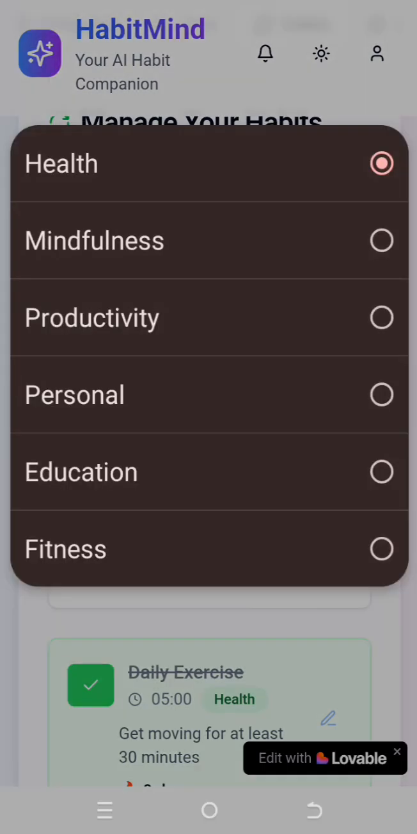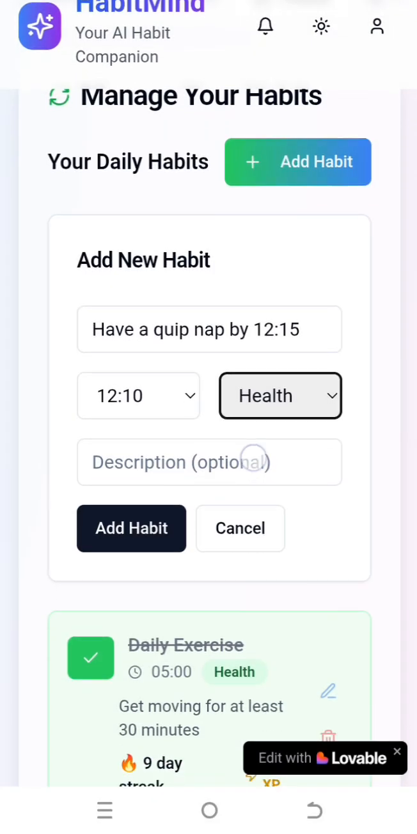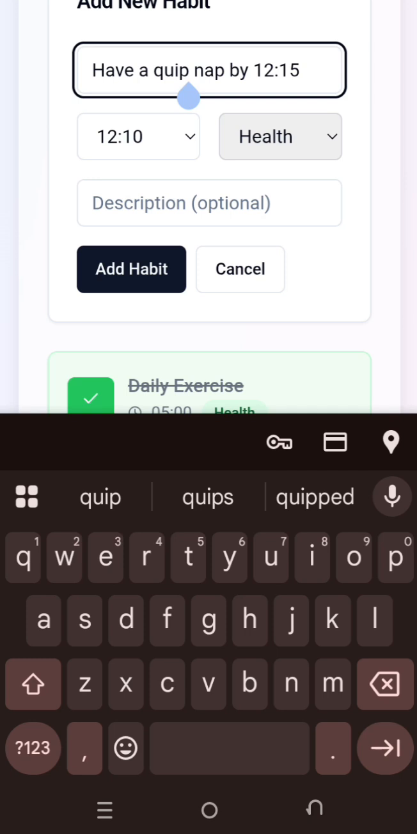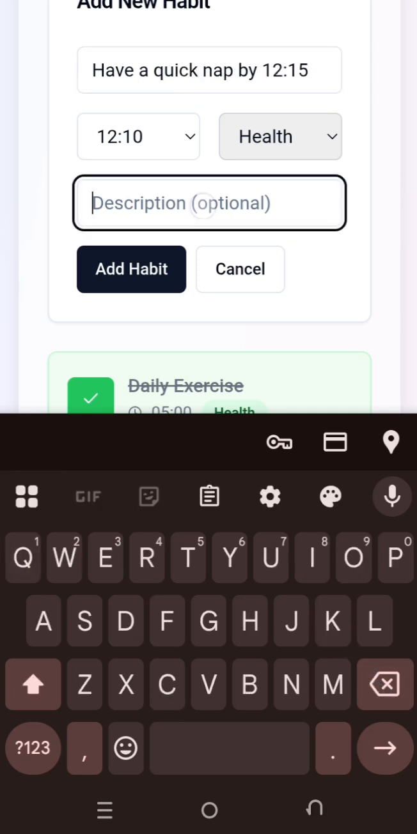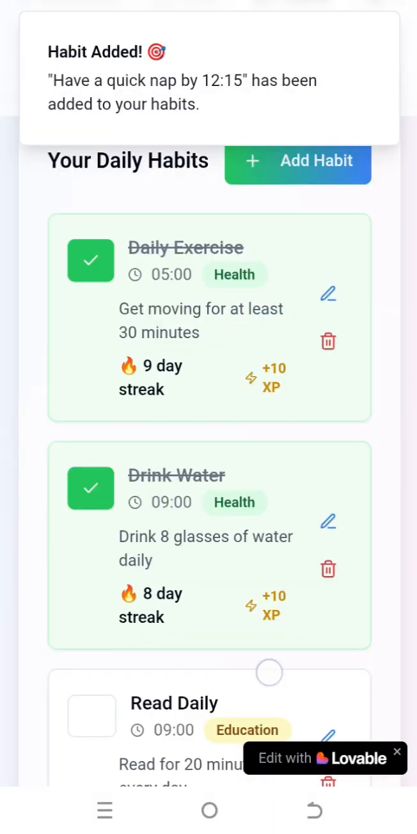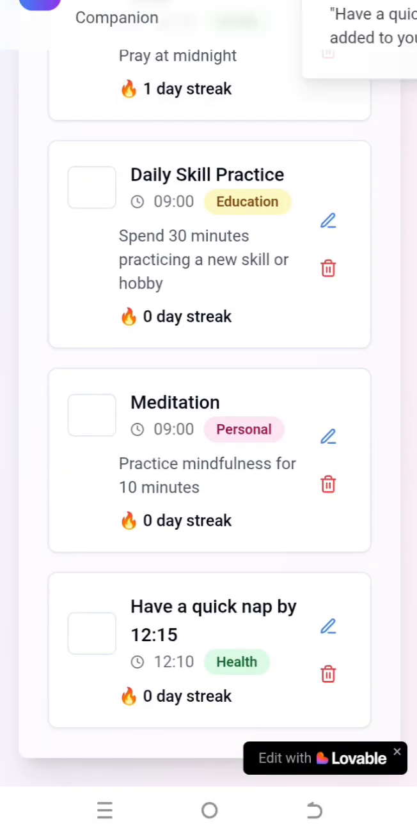This falls under, we can call this, health. You can add a description. I said quick nap by 12. If I add the habit, you can see it has been listed under the health category.